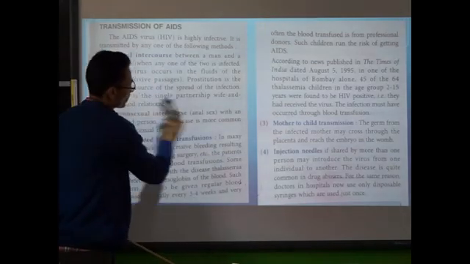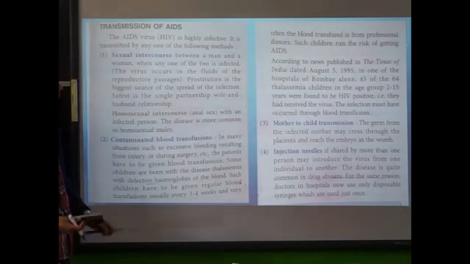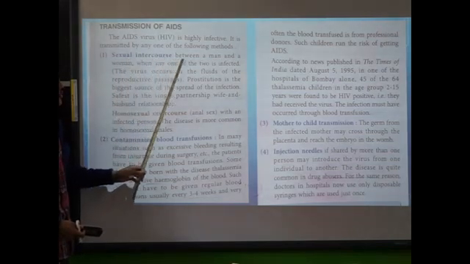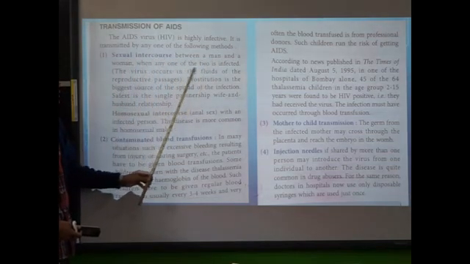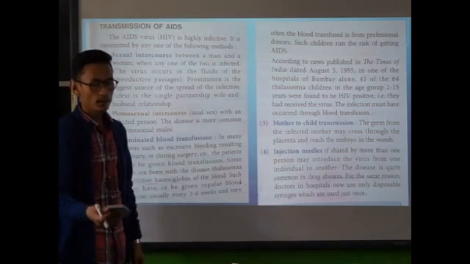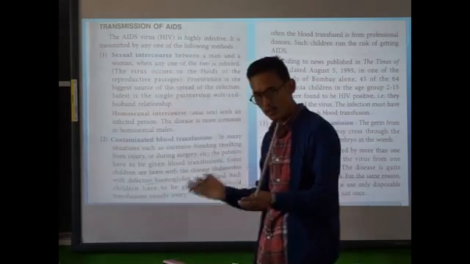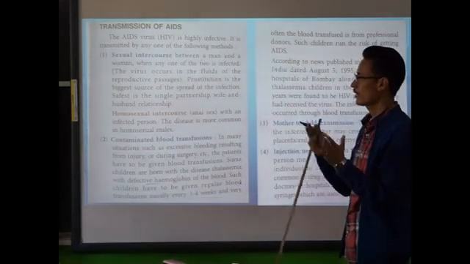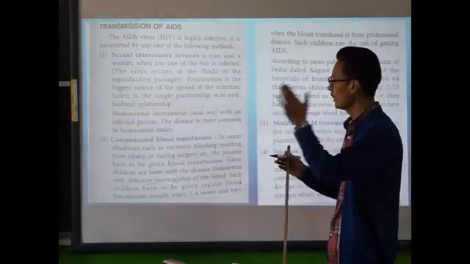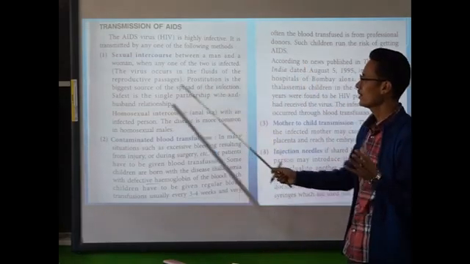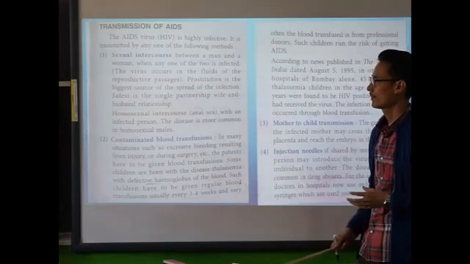Now, transmission of AIDS. How is AIDS transmitted? First one, sexual intercourse. Between a man and a woman, if any one of the partners is infected by HIV, sexual contact can transfer the virus from the infected individual to the healthy individual. Prostitution is the biggest source of the spread of the infection.